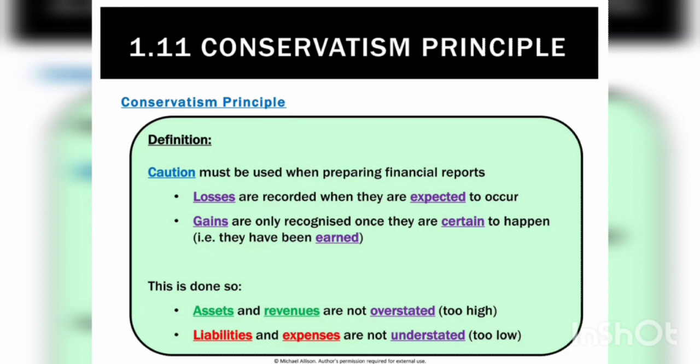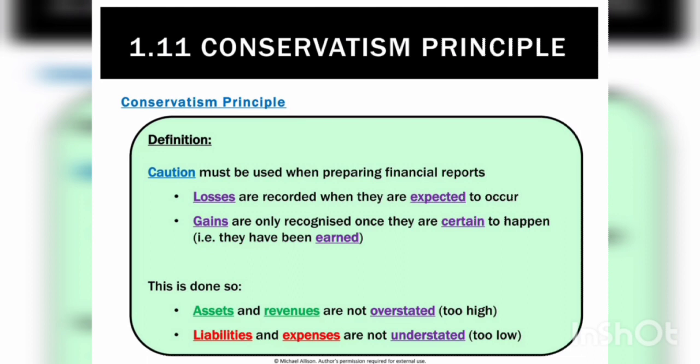The concept of conservatism requires that profits should not be recorded until realized, but all losses, even those which may have a remote possibility, are to be provided for in the books of accounts.